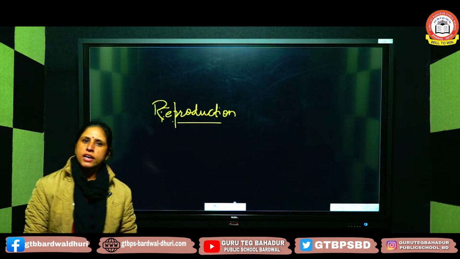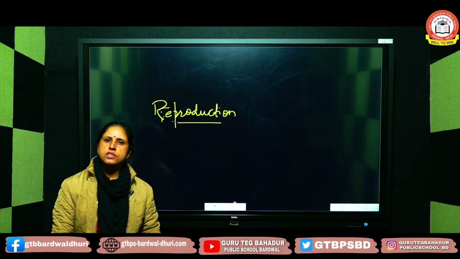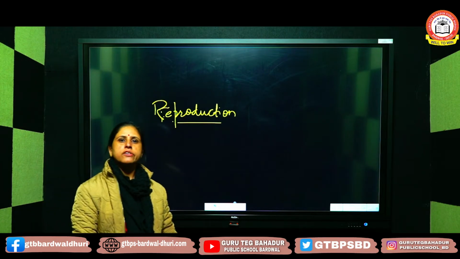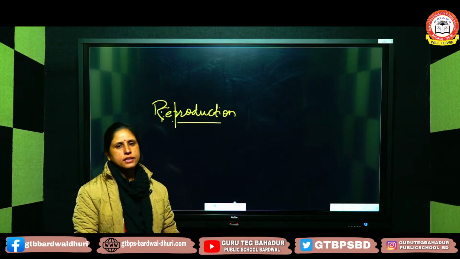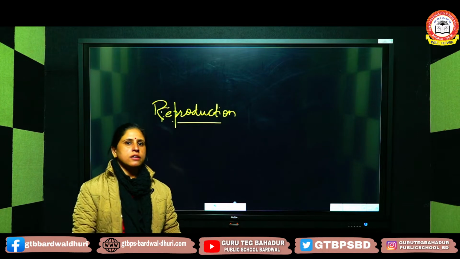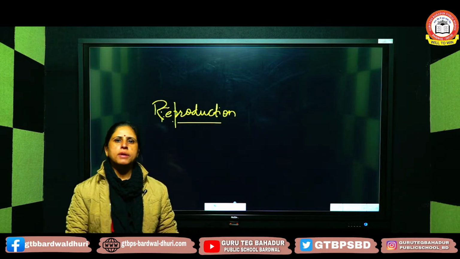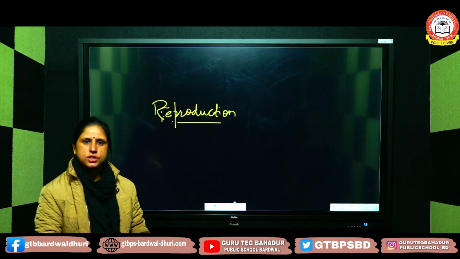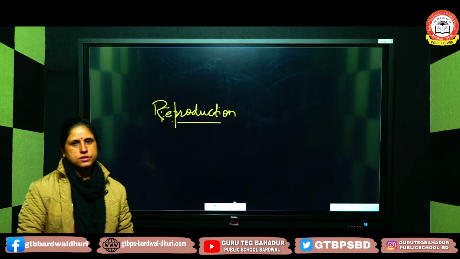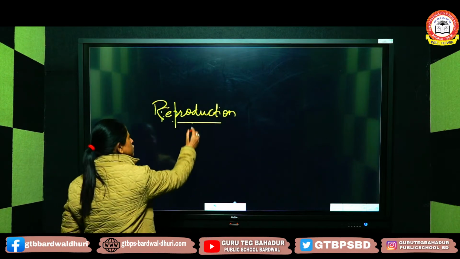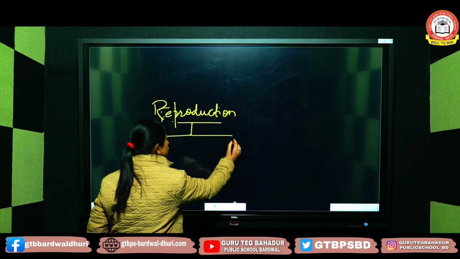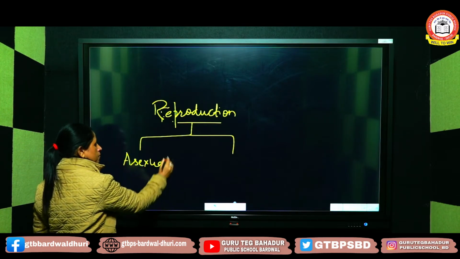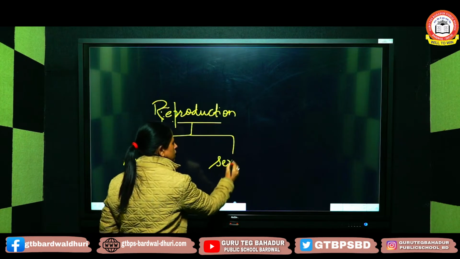This reproduction is a very essential process for continuity of species on the earth's surface. If individuals do not reproduce their own kind, then one day they will die and their species will also become extinct. This reproduction is of two types. There are two main types of reproduction: asexual and sexual.